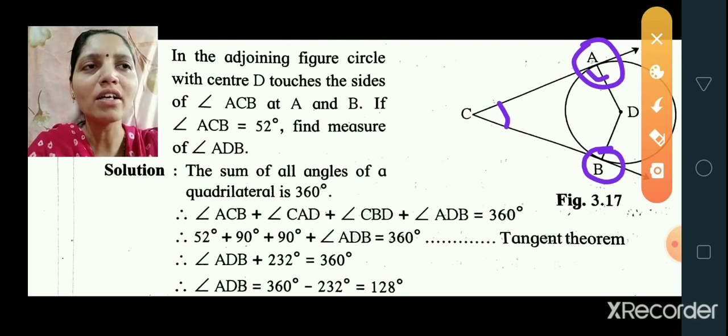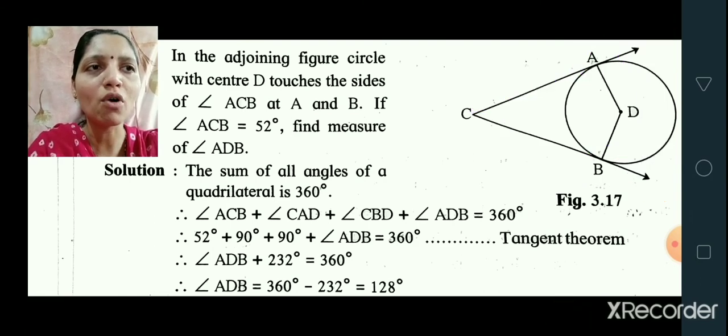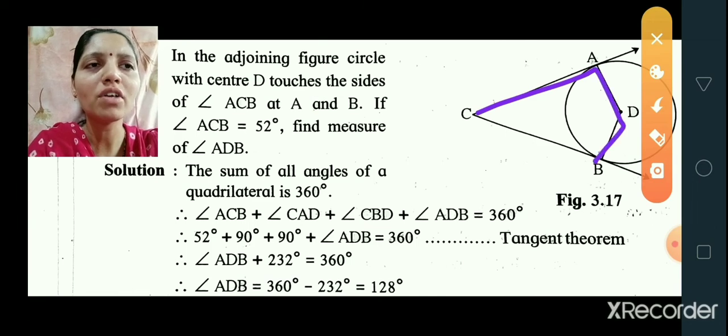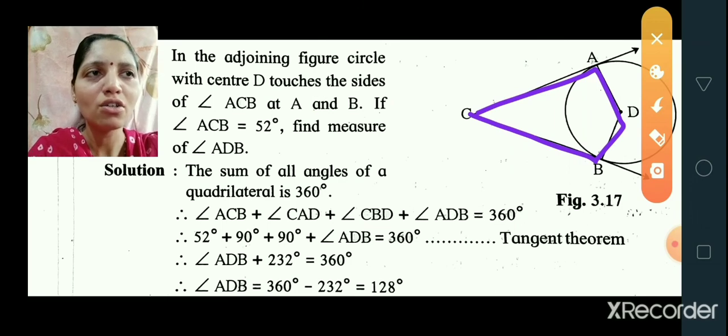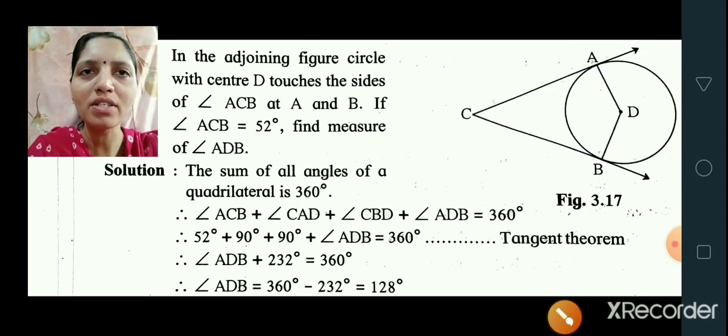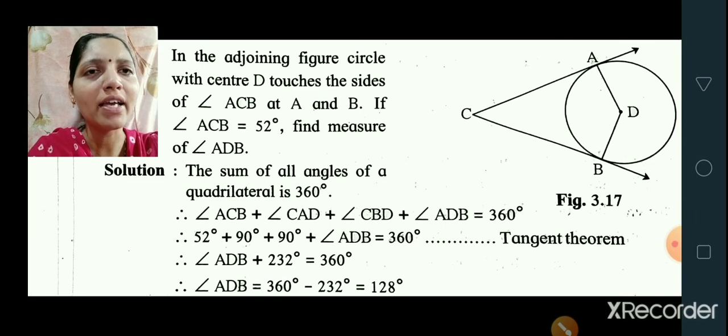So three angles of this quadrilateral are known. We can see here one quadrilateral is formed. If three angles of this quadrilateral are known to you, you can find the fourth angle. So we will solve this sum according to this method. The sum of all angles of a quadrilateral is 360 degrees, that you all know. Therefore, let's start writing all the angles. Angle ACB plus angle CAD plus angle CBD plus angle ADB is equal to 360 degrees.